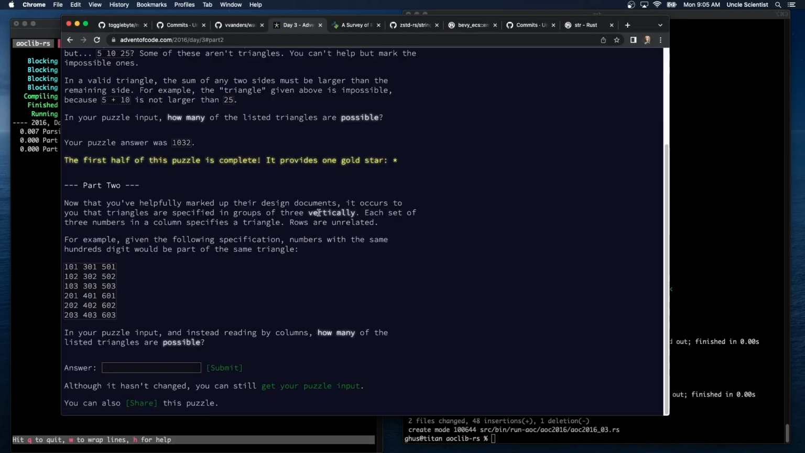Now that you've hopefully marked up the design documents, it occurs to you that the triangles are specified in groups of 3 vertically. Each set of 3 numbers in a column specifies a triangle. Rows are unrelated. Blech. For example, given the following specification, numbers with the same hundreds digit would be part of the same triangle. Okay, so 101, 102, and 103.